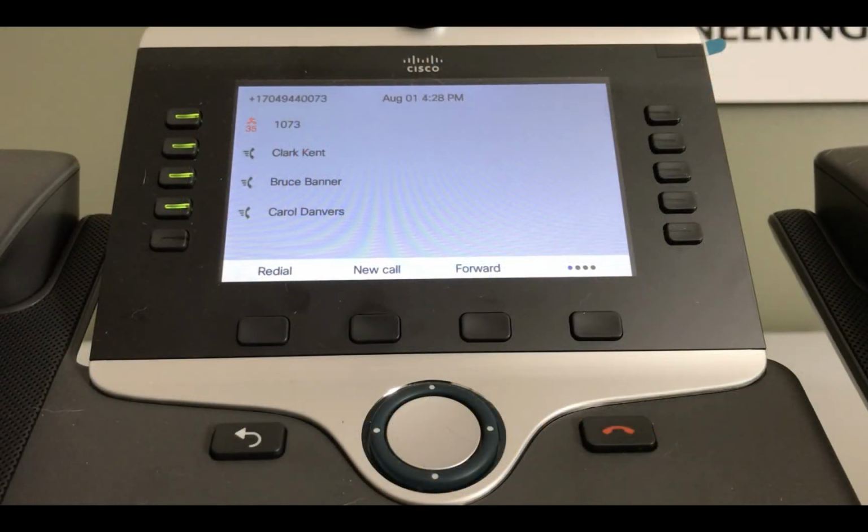When a monitored user's phone is idle, the icon beside their name is green. When the phone becomes active, the icon will change to red and indicate if the line is in use, busy, or is alerting, ringing. When the user ends the call, the icon will turn to green, indicating the phone is idle. The monitor buttons on the phone can also be used as speed dials to the indicated users.